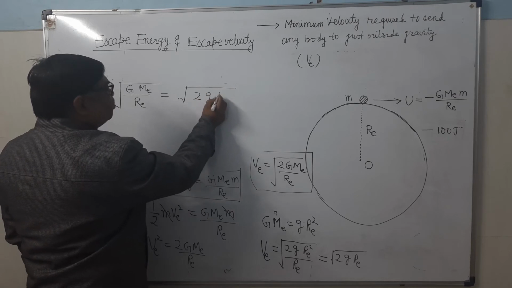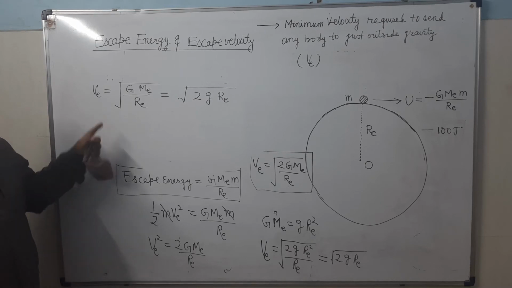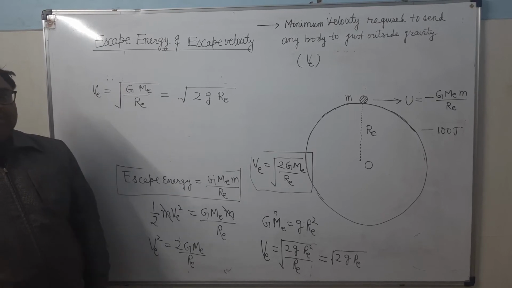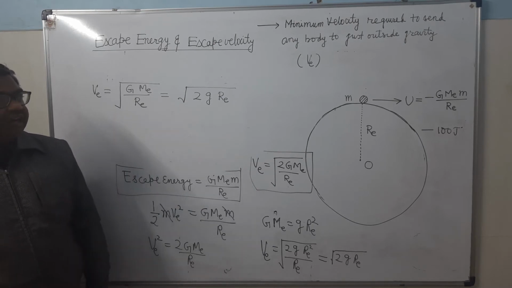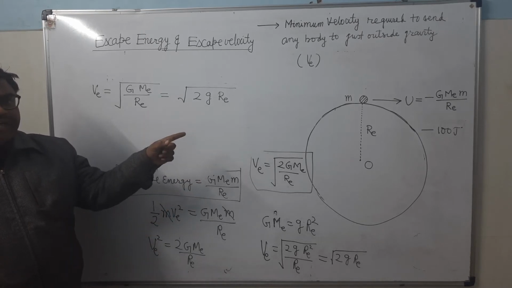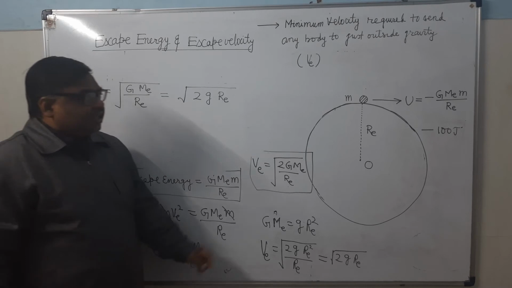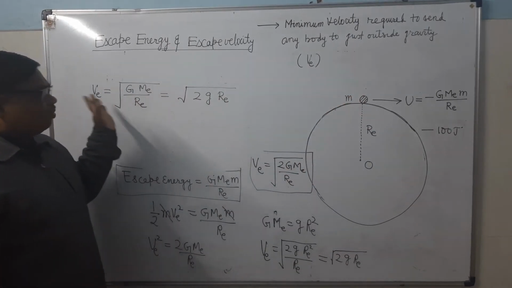Now you can notice one thing from here. You can see that it does not depend upon the mass of that body which is to be sent out of the Earth's gravity. It's clear? It depends upon the mass of the planet and the radius of that planet. Here that planet is Earth. So whether there is a body of mass 1 kg or 2 kg, what will be the escape velocity? It will be given by this.